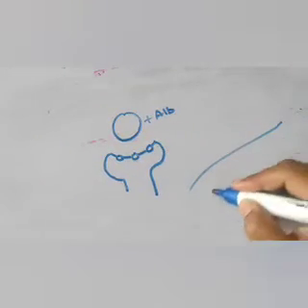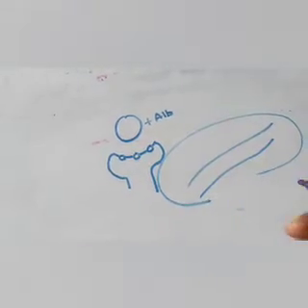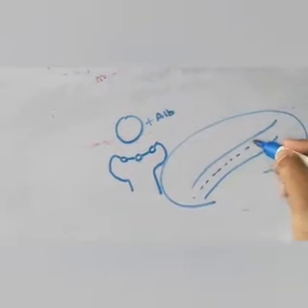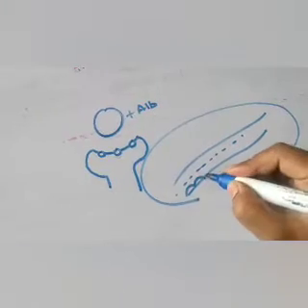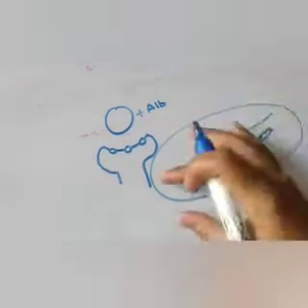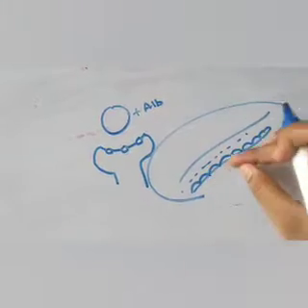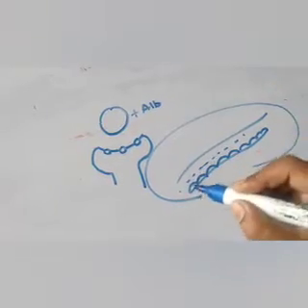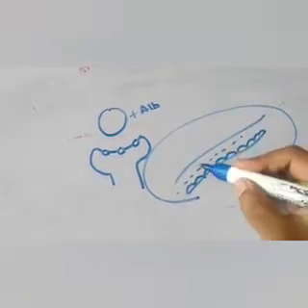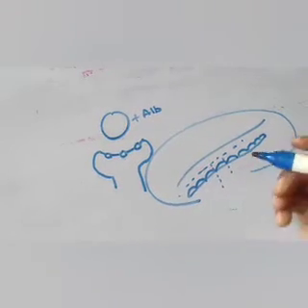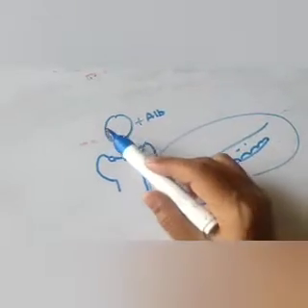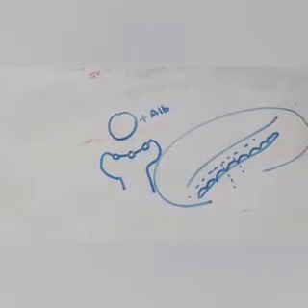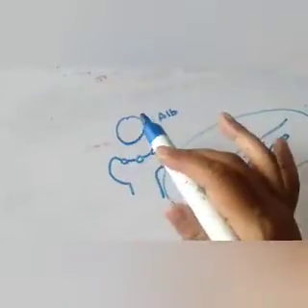First of all, it will not get washed out from the kidney. Secondly, it will also not cross the blood-brain barrier. Now what is the blood-brain barrier? It is just a barrier, just a name. Everything from the circulation cannot cross this barrier. Barrier means your vessels are lined by endothelial cells, and the endothelial cells are tightly packed in the brain blood vessels. So nothing can cross this endothelial layer and come into the nervous system. As this molecule is big, it also cannot cross the blood-brain barrier. So this is a good thing if albumin is getting attached to the unconjugated bilirubin.